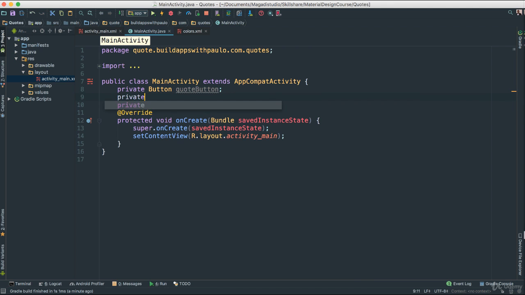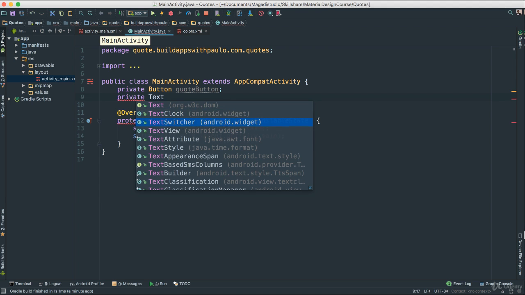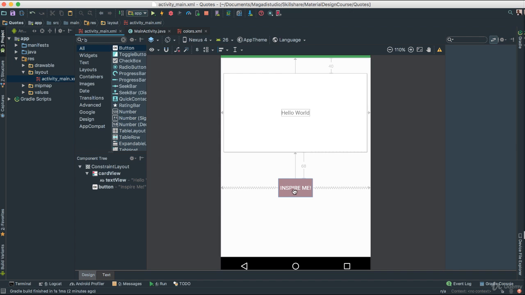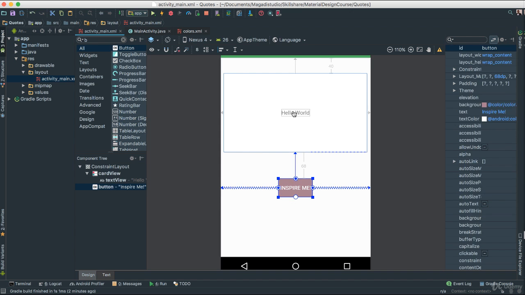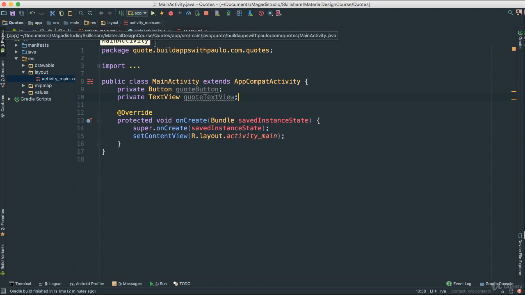I'm going to create another one. I'm going to say private. This one's going to be a TextView, type. I'm going to call this quote text view as such. Now let's go back to our activity here. We need to give this inspire button and this text view hello here IDs, because we need those IDs in order for us to be able to invoke them in our Java code.